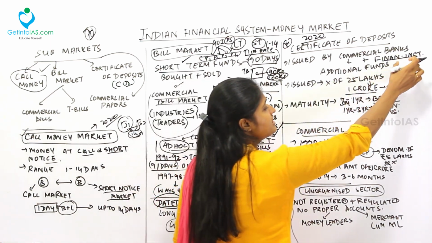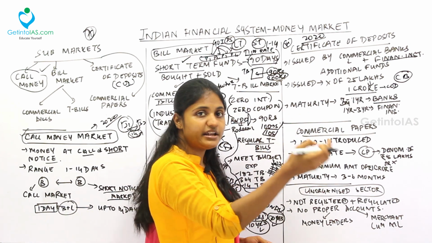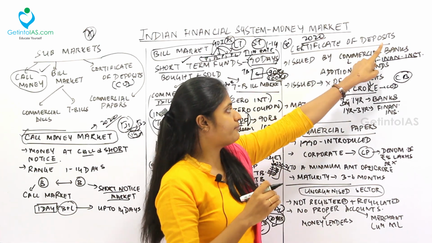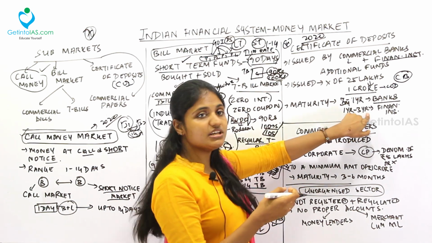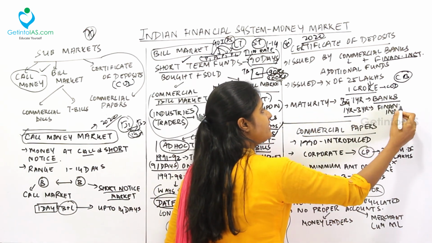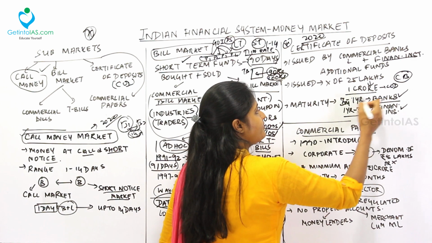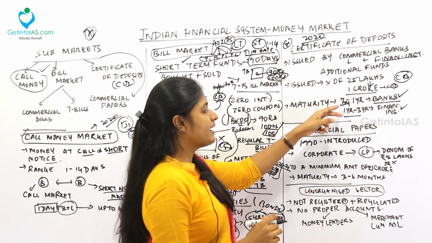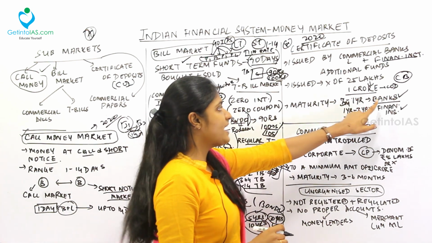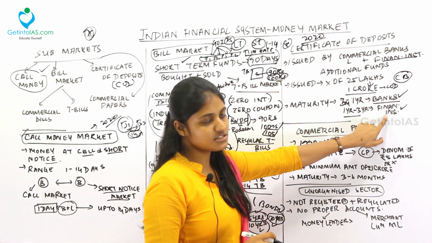In case of financial institutions, if they are borrowing money from the market through certificates of deposit, they should repay it within 1 year to 3 years. So this is the maturity period for financial institutions, and this is the maturity period for banks. These are the two kinds of maturity period. Please keep in mind, both are not the same. For banks it is different, for financial institutions it is different.